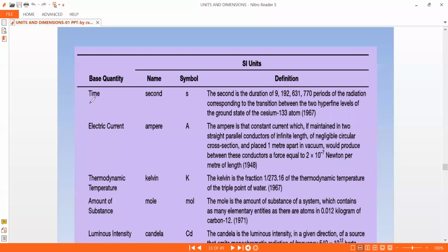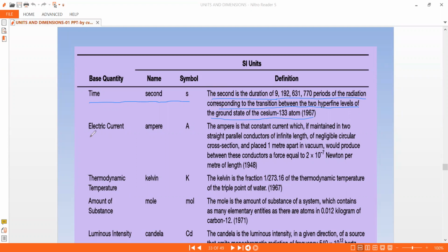And time is measured in seconds. The second is the duration of 9,192,631,770 periods of radiation corresponding to the transition between two hyperfine levels of the ground state of the cesium-133 atom. Okay, this is the definition of a second.